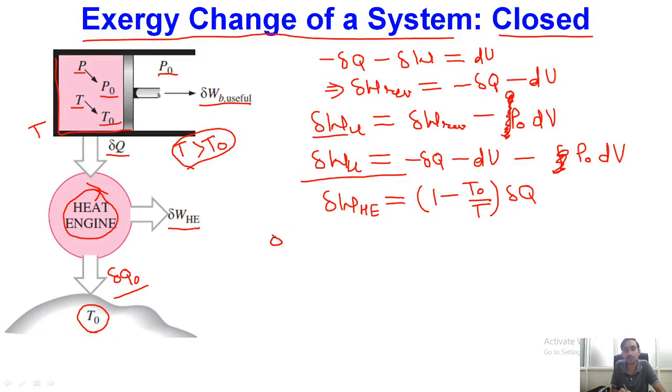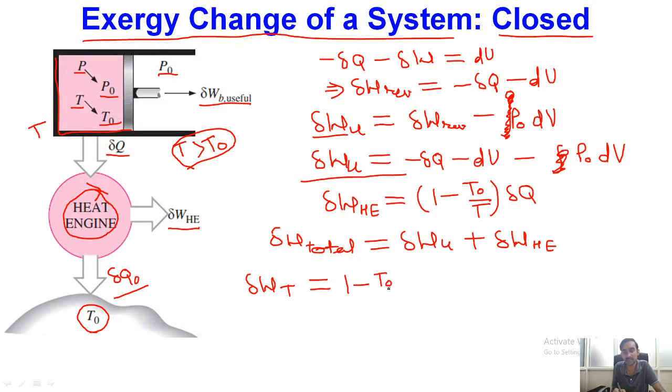Okay, so if I have to find out the total amount of useful work which I have obtained, that will be nothing but equal to delta W_U plus delta W which we are obtaining from the heat engine. Ultimately I will be finding delta W_T, so I am writing capital T over here for total. So delta W_T I will be finding as nothing but (1 minus T0 by T) into delta Q minus (delta Q minus dU minus P0 into dV).